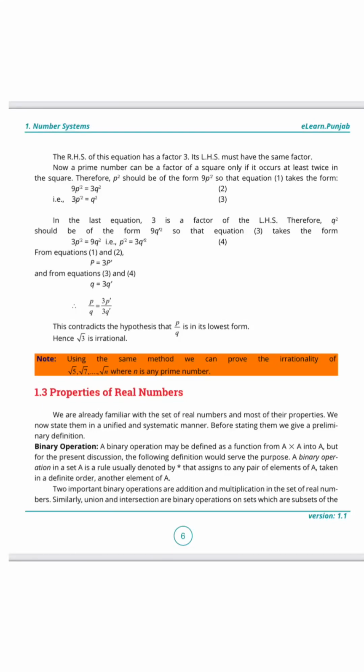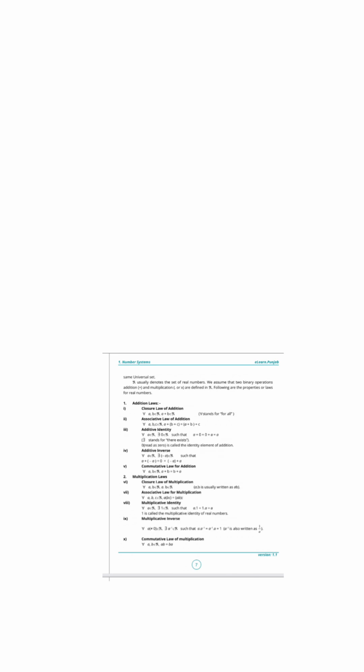Class, we were discussing the properties of real numbers. The next part is that capital R usually denotes the set of real numbers. We assume that two binary operations, addition and multiplication, dot or cross, are defined in capital R. Following are the properties or laws for real numbers.